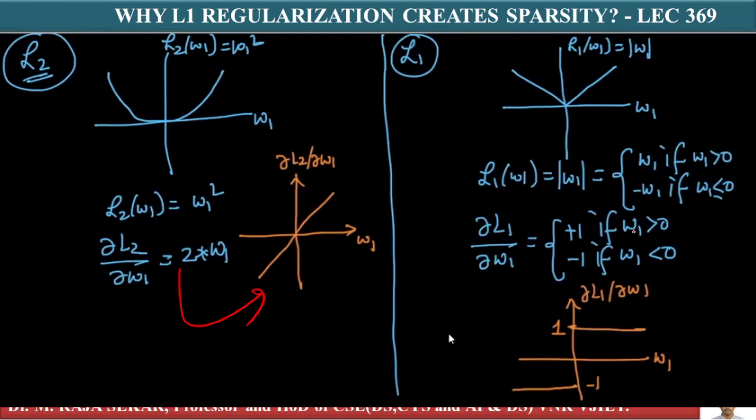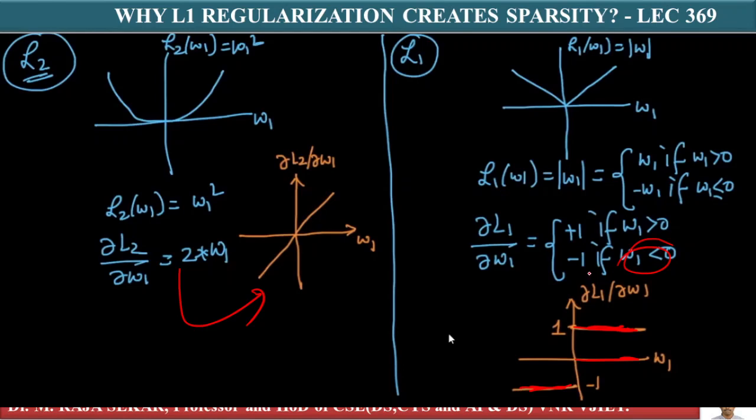If w1 is greater than 0, it is exactly 1. If w1 is less than 0, it is exactly minus 1. This is how my function looks.